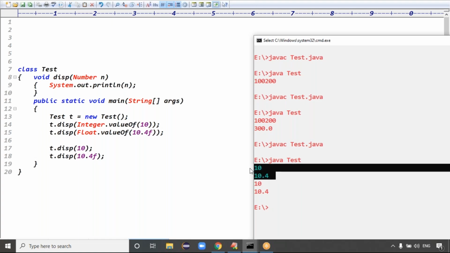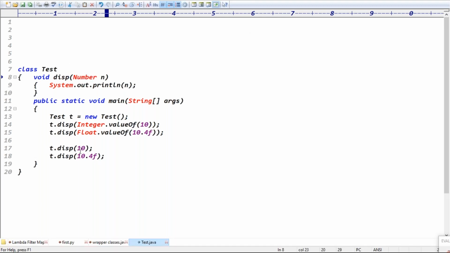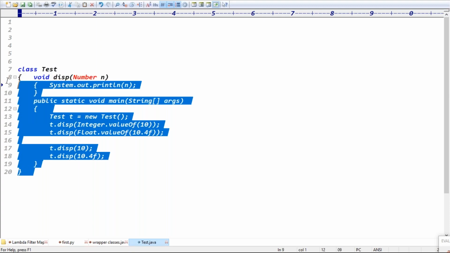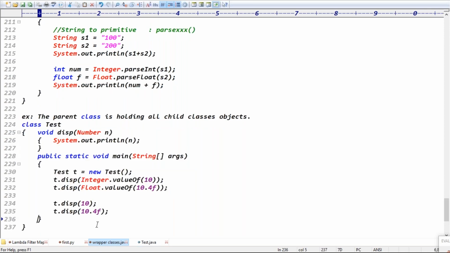First case we got 10, 10.4. Next case also we got the output 10, 10.4, right? It means even Number is holding the 10 now. So don't think like Number is holding the primitive. The primitive is automatically promoted to the wrapper object. That wrapper object is held by Number, right? Exactly. That concept is called which concept, guys? Auto boxing concept, right? Exactly, guys. Good.